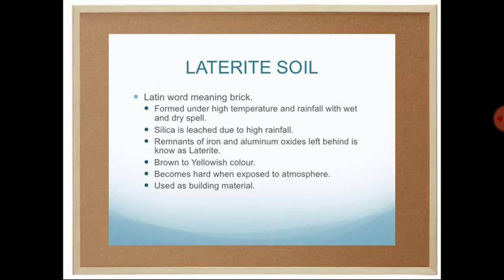When water drops percolate and wash down from the uppermost layer downwards, that particular process is known as leaching. So in the laterite soil, we can observe this process of leaching in the soil formation.